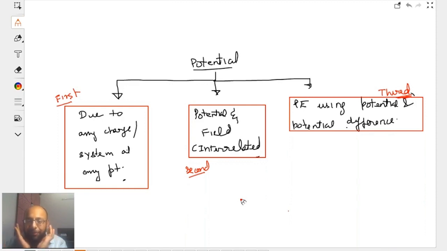So if everything goes right, probably by the end of next class we shall be finishing electrostatics, except field lines. Field lines will be covered with the start of Gauss law. Otherwise, I've already given you field lines notes. If you have revised, probably many of you would have already done field lines from the class notes that I've shared.